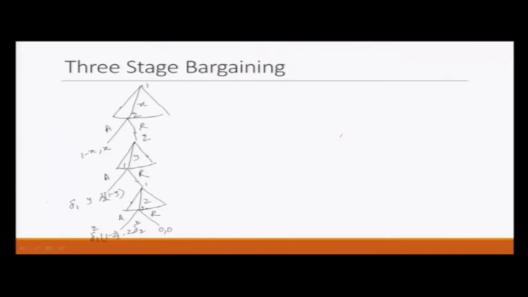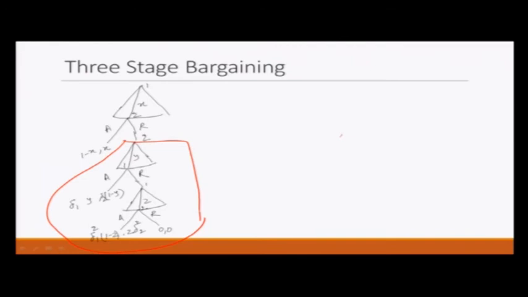So, now what happens if we pay attention to this subgame? This is the same as the 2-stage bargaining, and what did we learn? That the player who offers first offers an amount equal to the discount factor of the other player to that player. So, here player 2 is making that offer. Player 2 will offer delta 1 to player 1, and then player 2 will get to keep 1 minus delta 1.